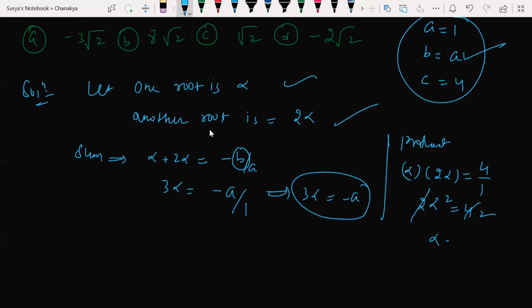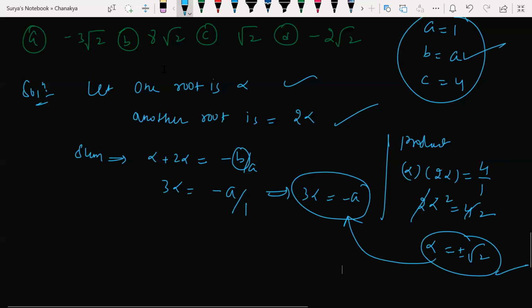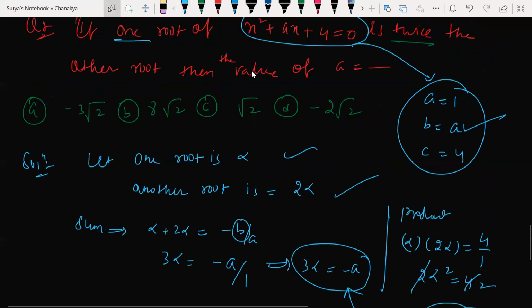So what is the alpha value now? Tell me. Alpha square is equal to 2, so it is not plus or minus 2; it is plus or minus root 2. Alpha is plus or minus root 2 is the answer. Now I got the alpha value. I'll be substituting alpha here. I need the value of a here.